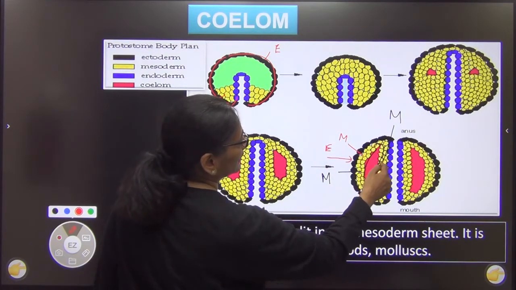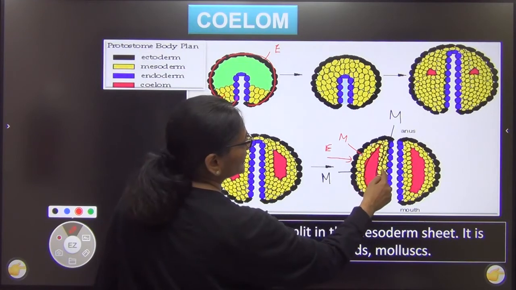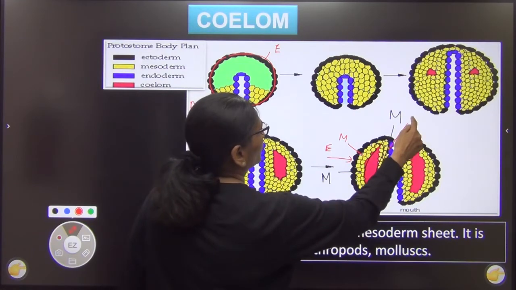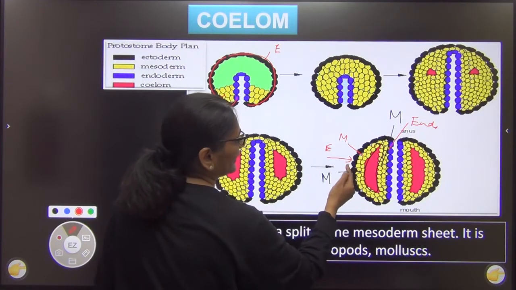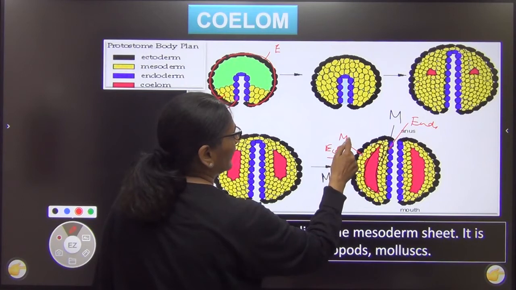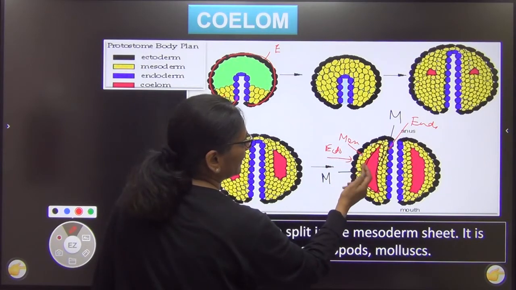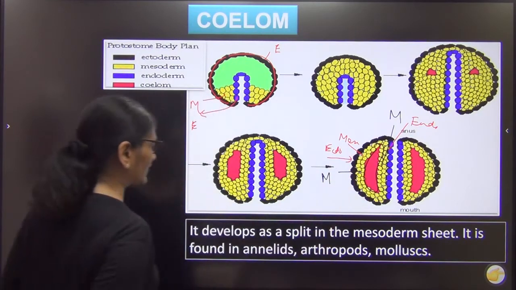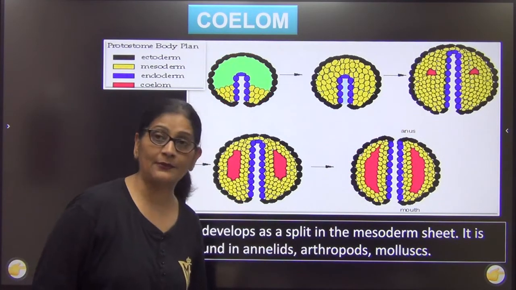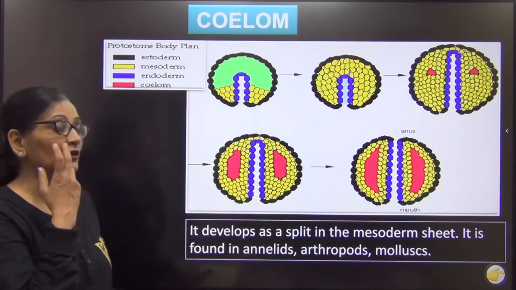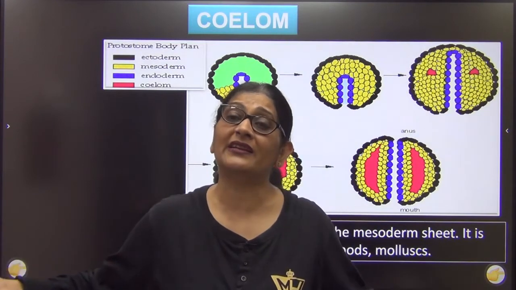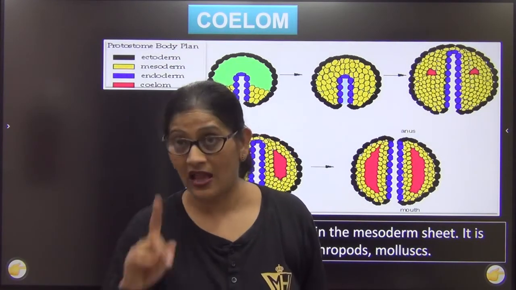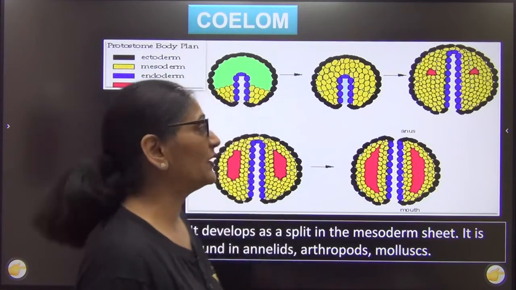Here also there is mesoderm, here there is also mesoderm. How does it look like? This is ectoderm, this is mesoderm, right? And then इधर में क्या है? This cavity, and then अंदर में क्या है? Mesoderm and endoderm. तो एक तरफ क्या है? Mesoderm, endoderm. एक तरफ क्या है? Ectoderm and mesoderm. So this is lined by mesoderm on either side. Ectoderm, mesoderm, mesoderm, endoderm. Such a coelom is called true coelom. I'm sure coelom का concept आपको clear हो गया. But अभी भी मुझे पता आपके मन में एक सवाल ये उठ रहा है, ma'am, how does it matter that mesoderm is on either side? I will tell you towards the end. So first, let us look at this.